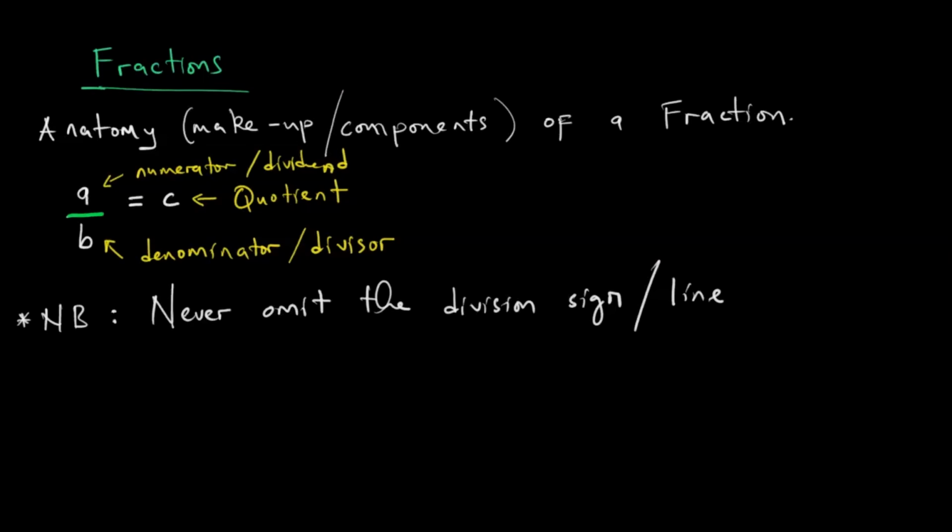Vanhu vazhinji vanorivara vorega kunyora that division line, and in most cases they lose marks because kana pasina division line, we can assume that maybe it's a matrix. I can give an example.